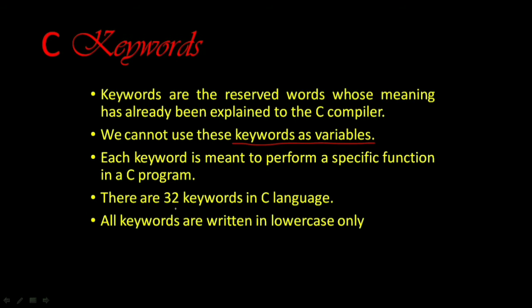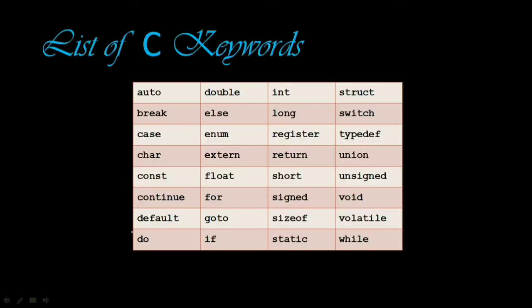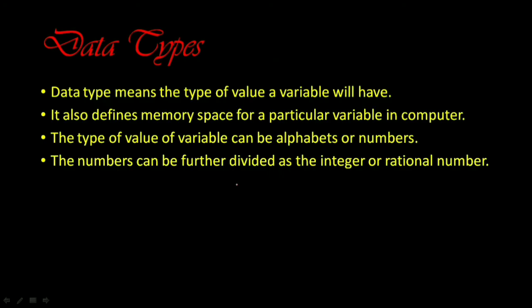So there are 32 keywords in C. This is the list of 32 keywords. Take a snap of it. We will get to know each one in detail day by day, right?